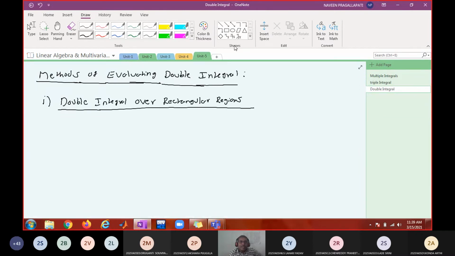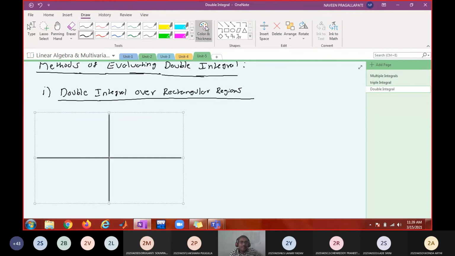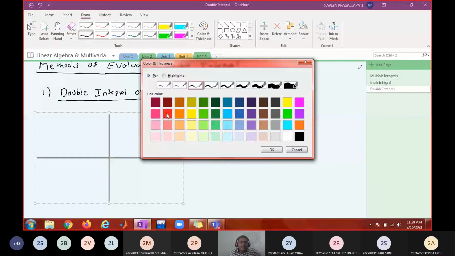Let us suppose that you have a rectangular region, something like this.